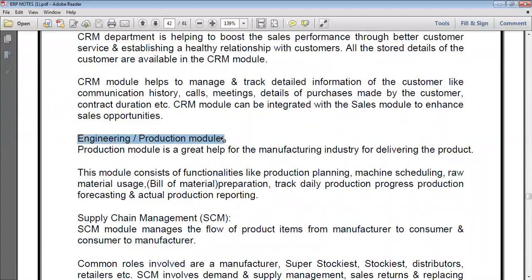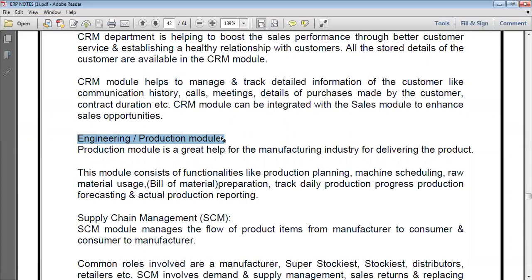Next one, the engineering production module. The production module is a great help for the manufacturing industry for delivering the product. This module consists of functionalities like production planning, machine scheduling, raw material usage, tracking daily production, progress, production forecasting, and actual production reporting. So these are under the engineering production module.